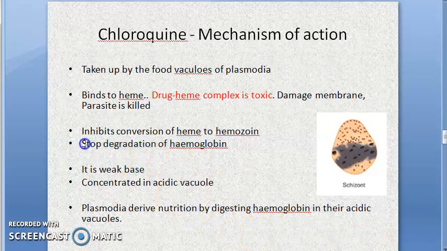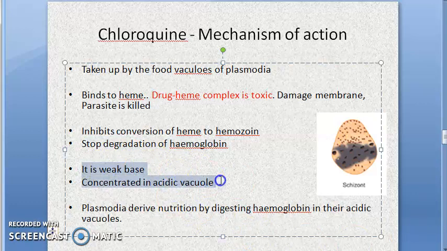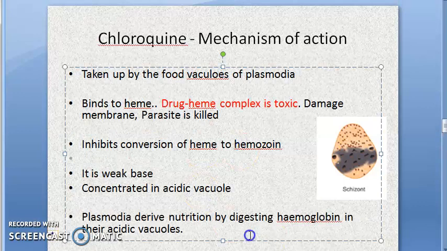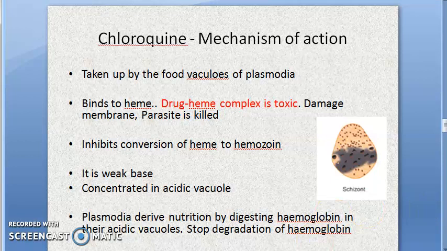Chloroquine is a weak base, so it will get concentrated inside the vacuole of the Plasmodia. Plasmodia derive nutrition by digesting hemoglobin. Now there is nobody to digest the hemoglobin, so hemoglobin degradation is stopped.